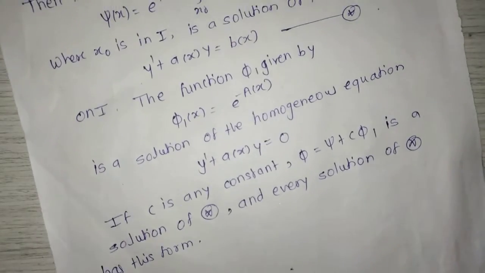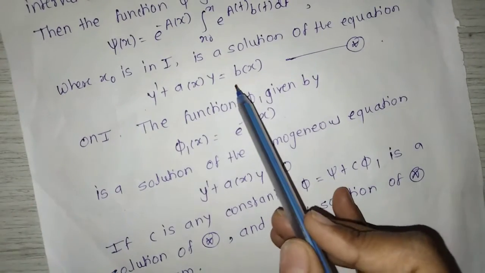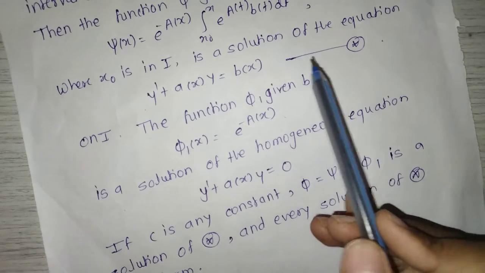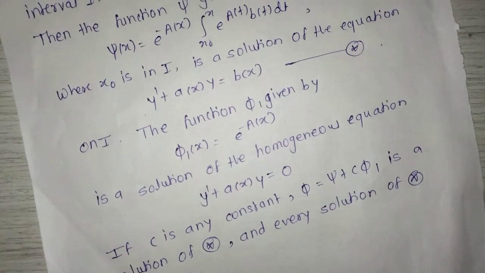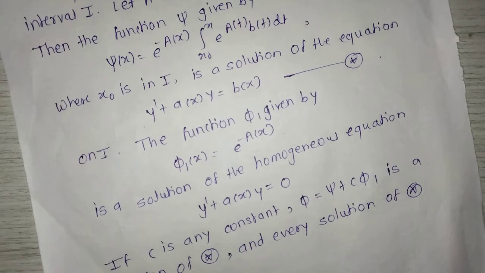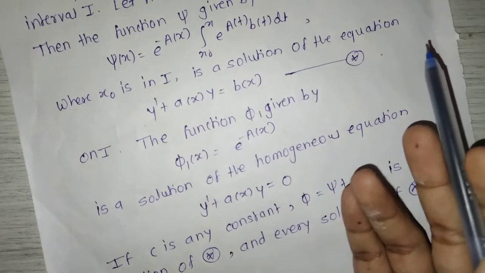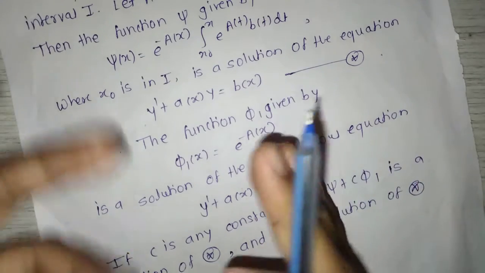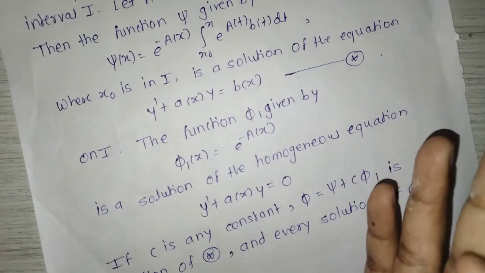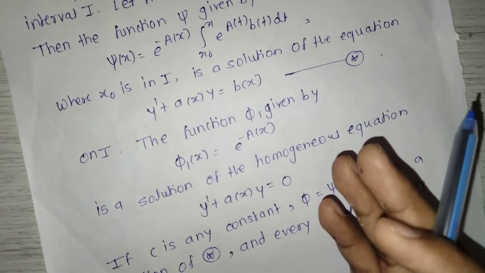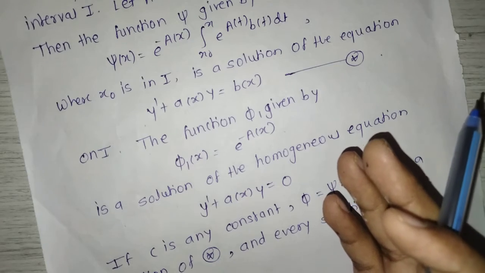This theorem tells us that if the equation is in the form y dash plus a of x y is equal to b of x, where a and b are terms in the variable x. In the previous theorem we saw that for y dash plus a into y is equal to 0, the solution is phi of x is equal to c into e raised to minus a x.